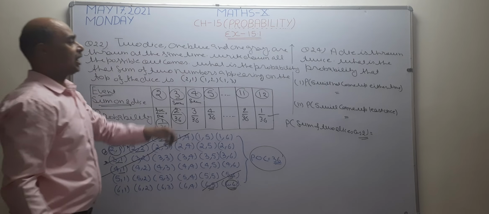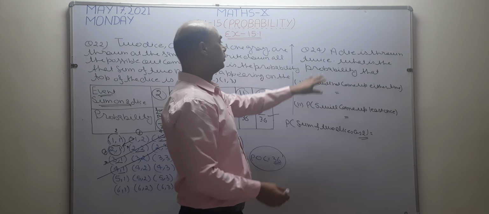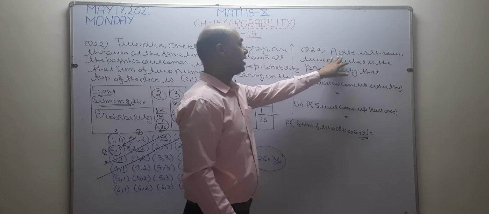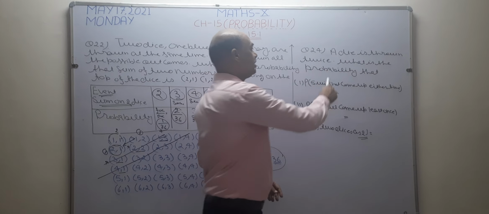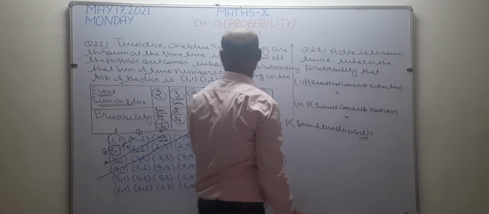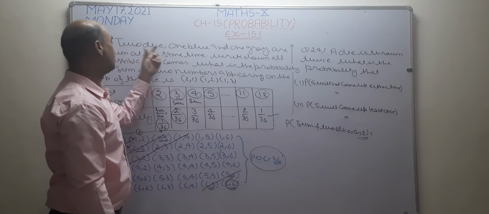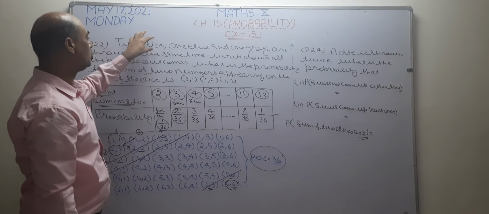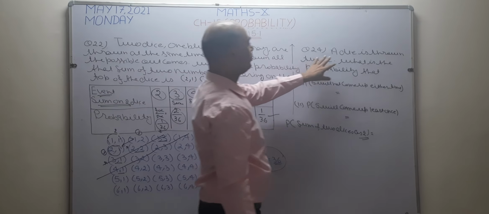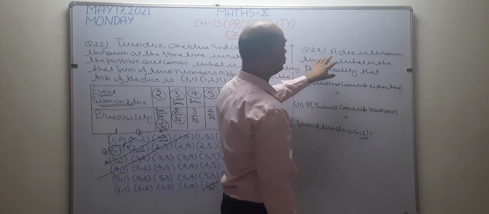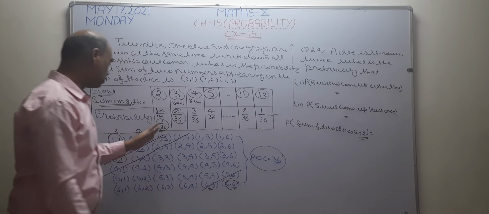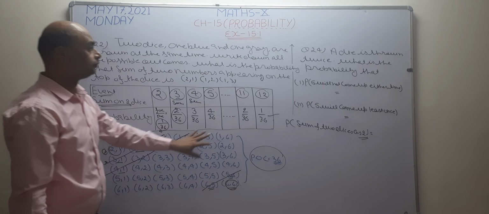Now see, I want to solve question number 24. In this question, again two dice are thrown. A die is thrown twice. Now, two dice, one blue and the other gray. It means in this question I am going to throw two dice, so the possible outcomes of this question and the previous question are the same. So I am going to use the possible outcomes of the previous question.